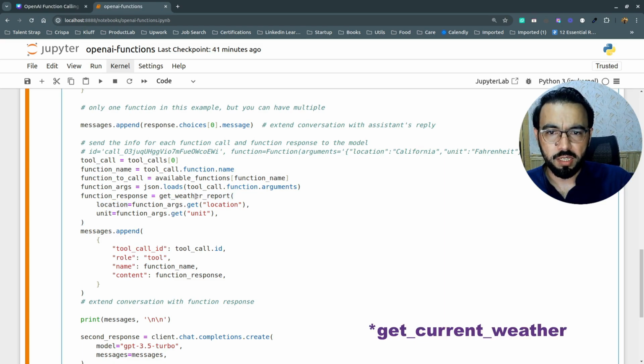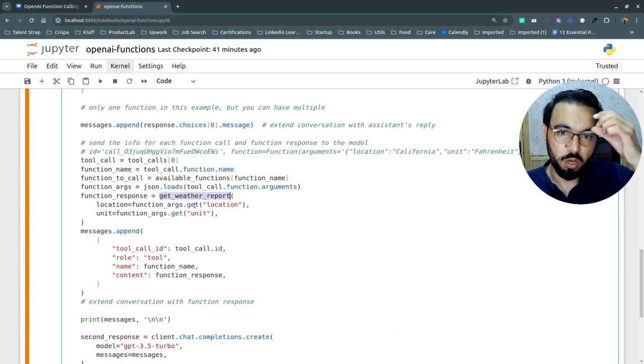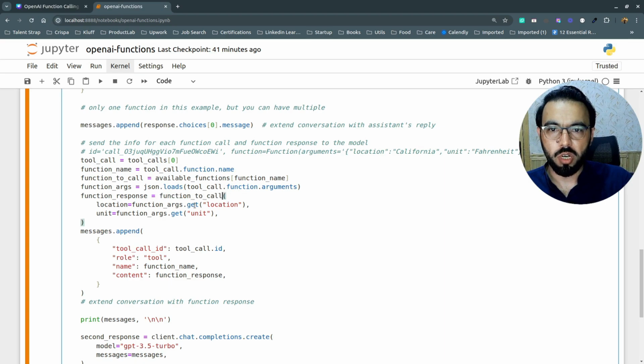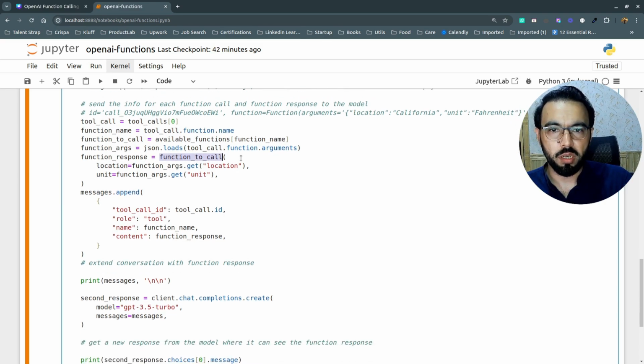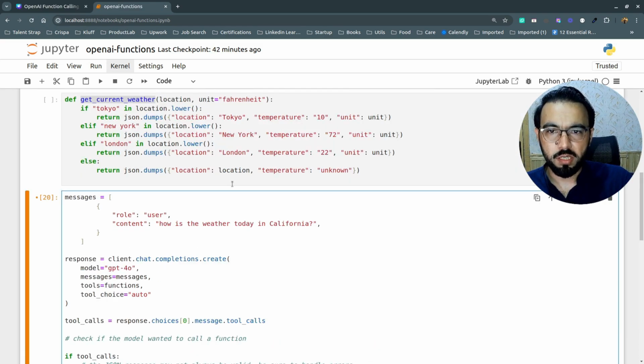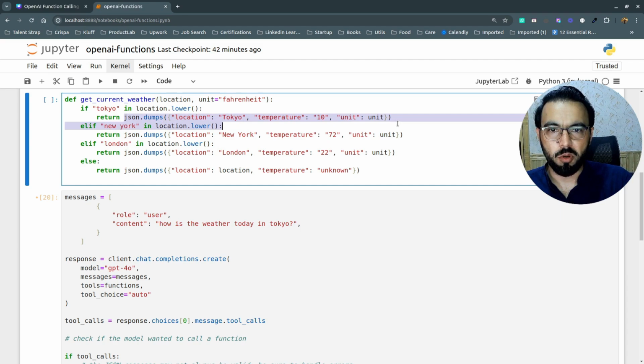But instead of calling it this way, maybe in the future we will have more functions and every function should be called dynamically. That's why we are trying to call that function dynamically by first getting the function here and then calling it here, and then whatever response we are getting from this actual function. Since we are passing California and we don't have California here, suppose we set it to Tokyo. Now if we pass this function the location Tokyo, it will return this response: the location is Tokyo, the temperature is 10, and the unit is whatever unit we have passed here.